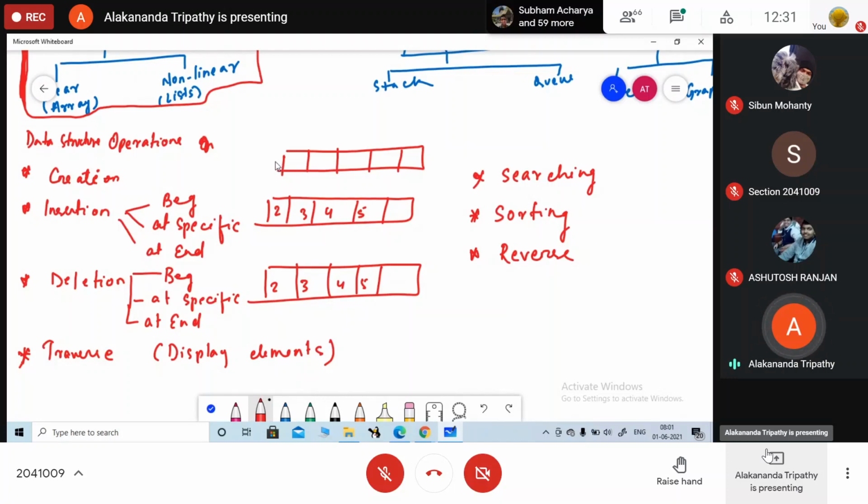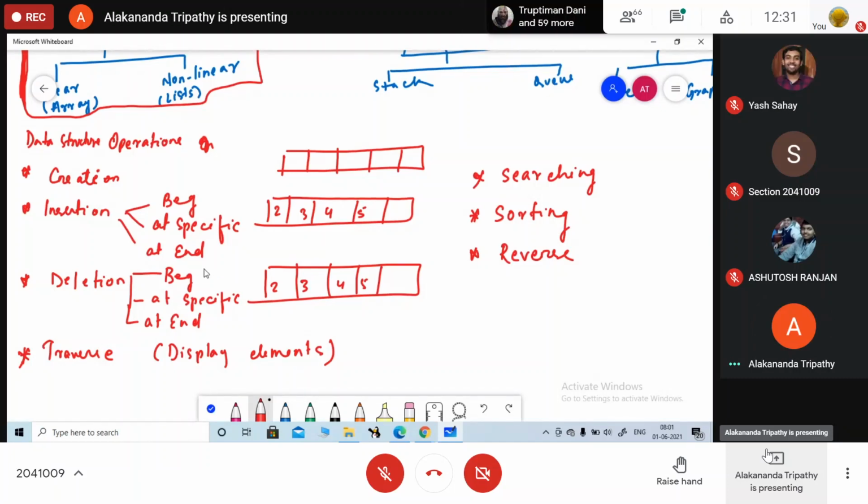If array is a data structure, we need to learn how to create an array, how to insert elements to the array, how to delete elements from the array, how to display elements from the array, how to search an item, how to arrange in either increasing order or decreasing order, and how to reverse the array. I think we have discussed all these operations for array in the last semester, isn't it?